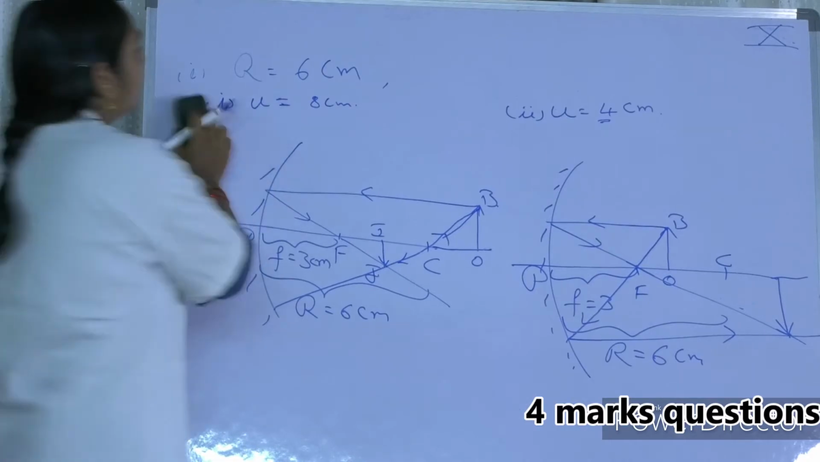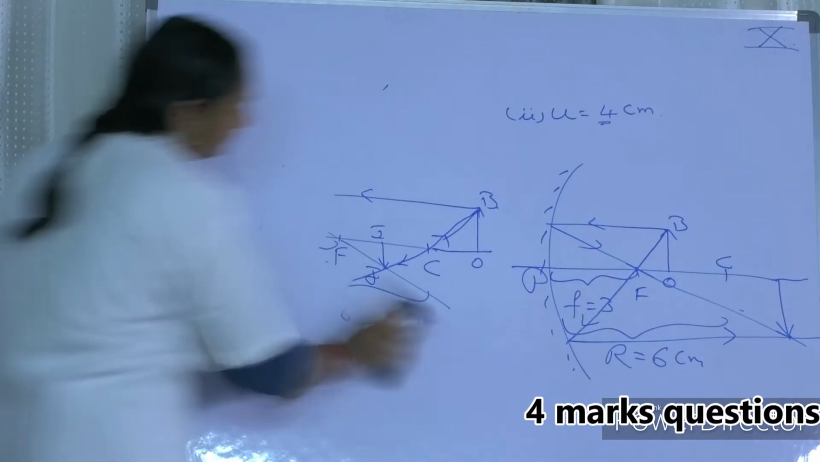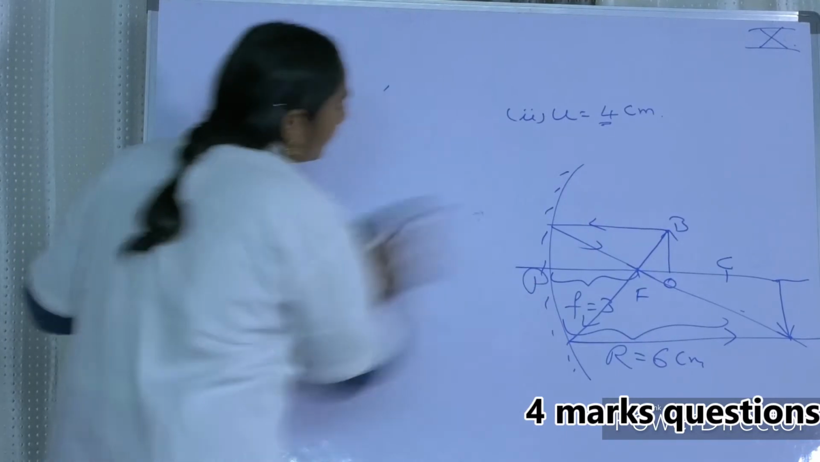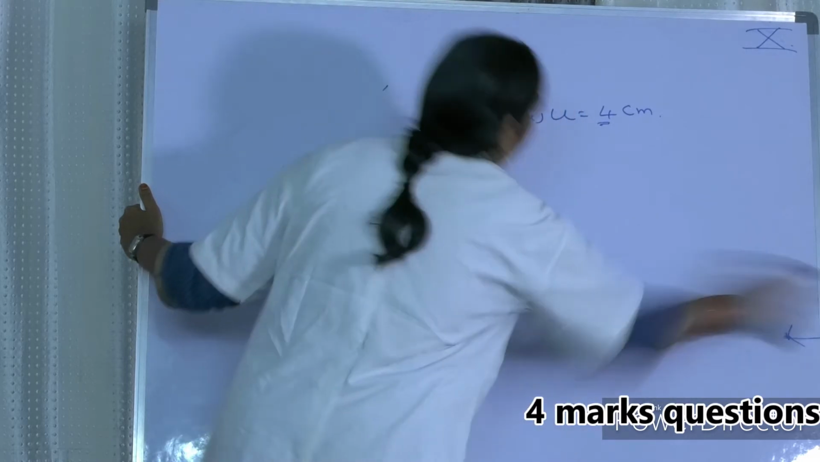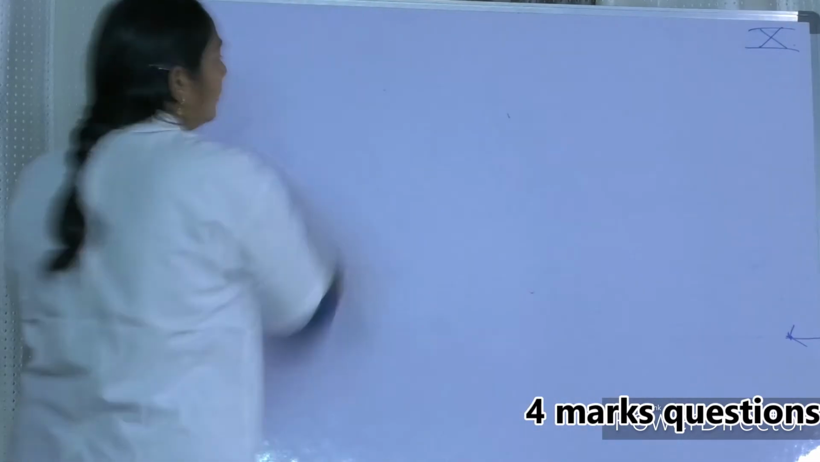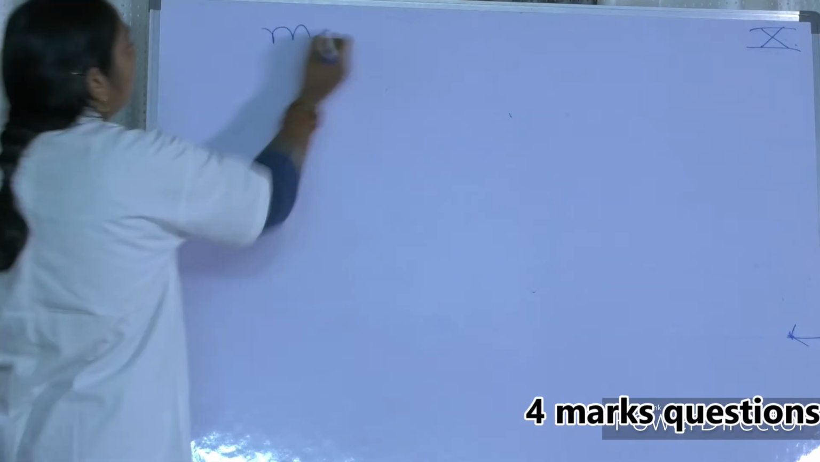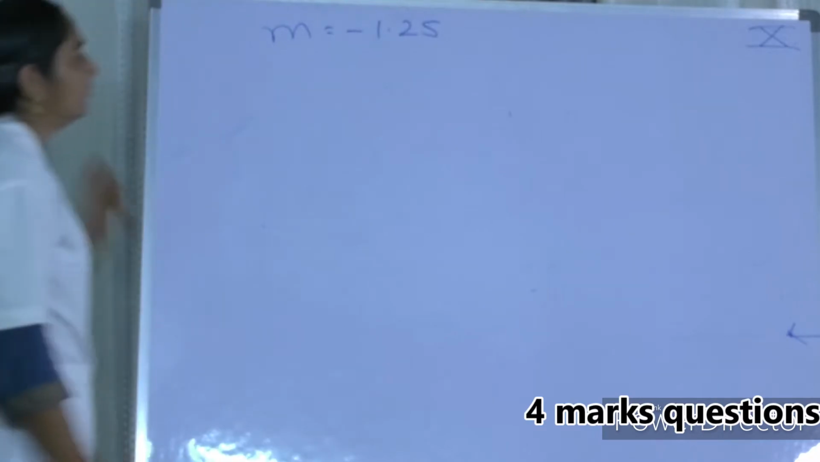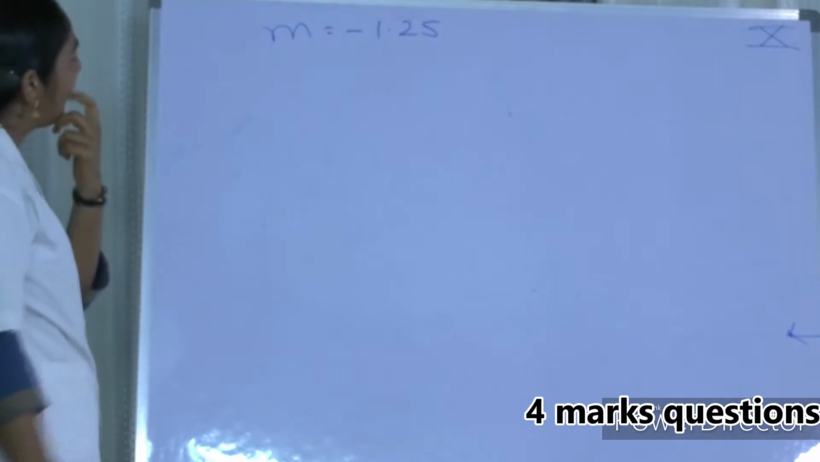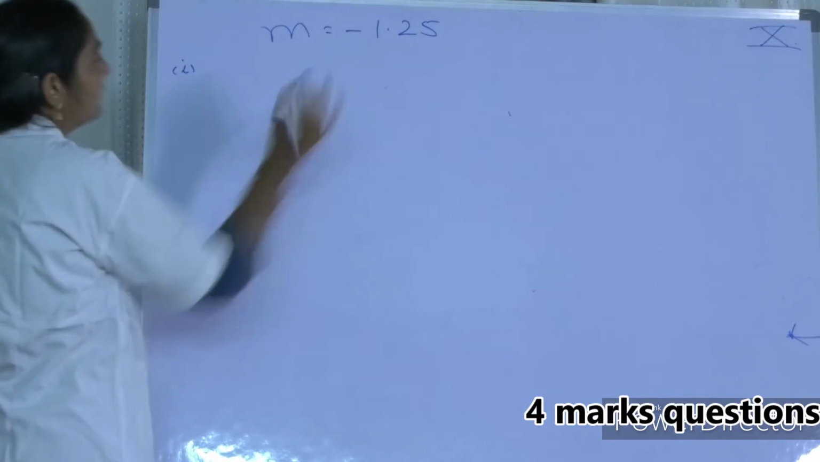Okay, next, second question number 2. The magnification of an image formed by a spherical mirror is minus 1.25. So now the magnification is given. The magnification is given as minus 1.25. Based on this information, answer the following.